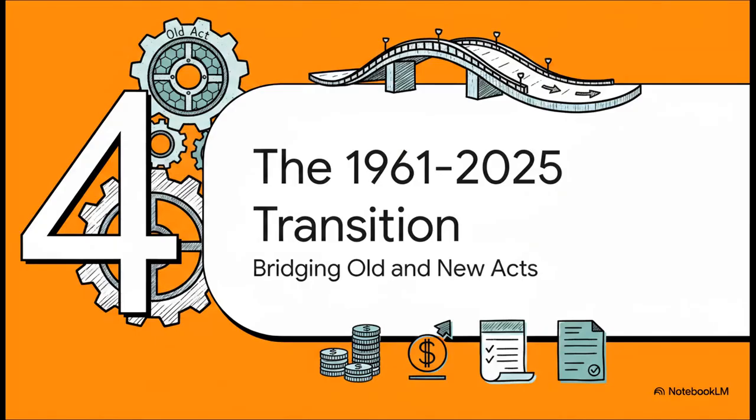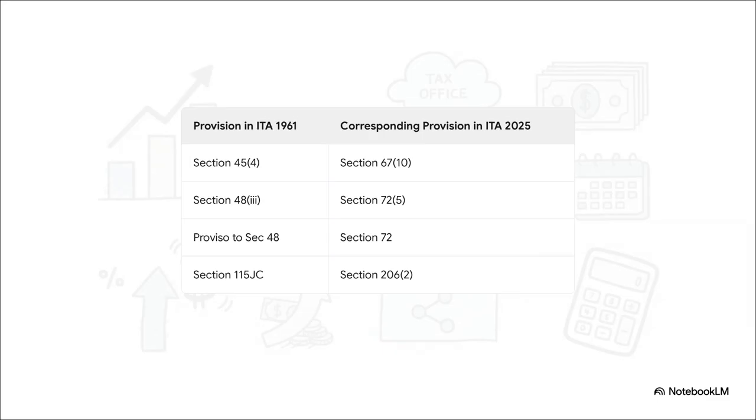Okay, now we're getting to what is, in my opinion, probably the most critical section for any practicing professional. The big question is, how on earth do we handle transactions and claims that bridge both the old 1961 Act and the new 2025 Act? The answer lies in the transition provisions. They are absolutely key. Think of this slide as your handy little cheat sheet for the transition. The old Section 45.4 for firm reconstitution, that's now Section 67.10.